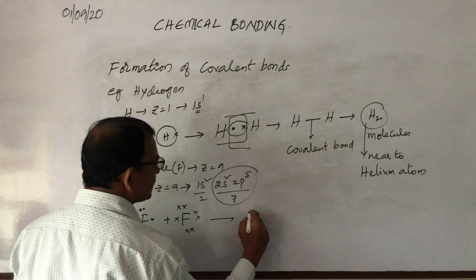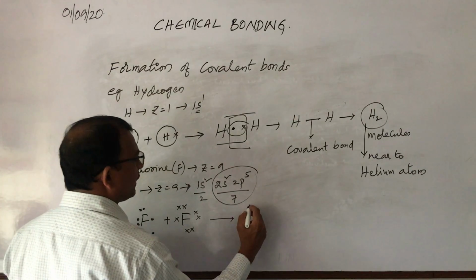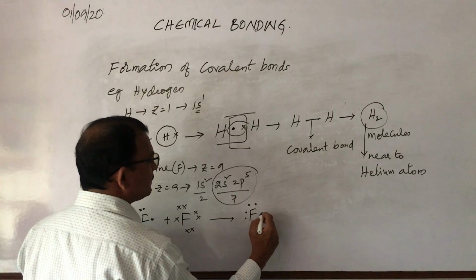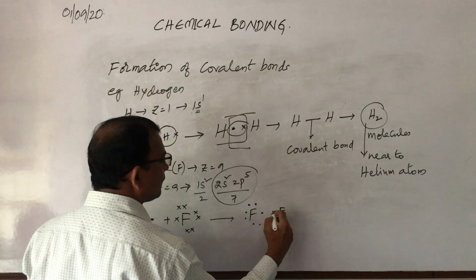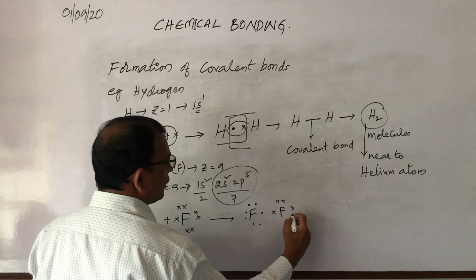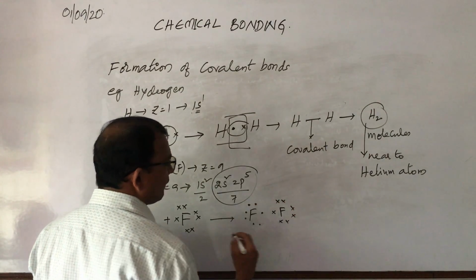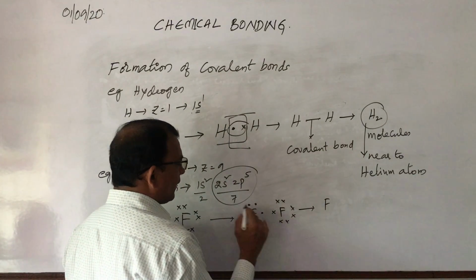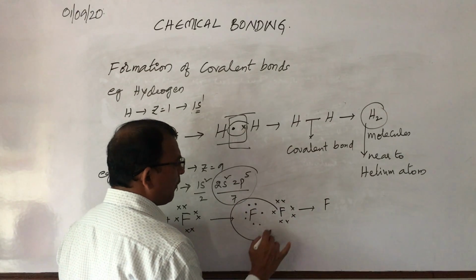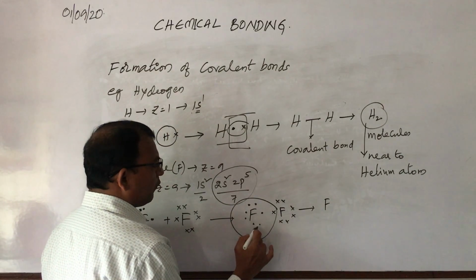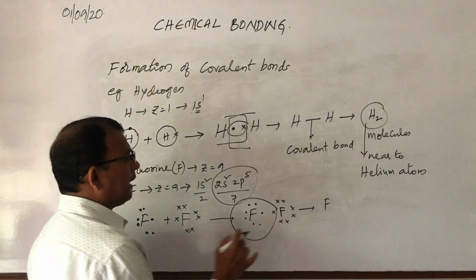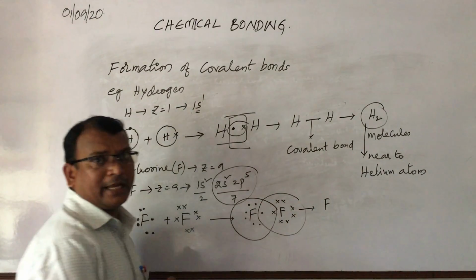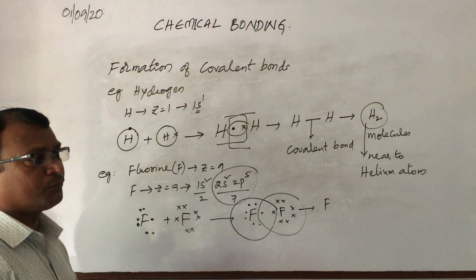Now these 2 fluorines combine like this. Now this fluorine can attain 8 electrons, and the other fluorine can also attain 8. So in total each fluorine has 8 electrons.